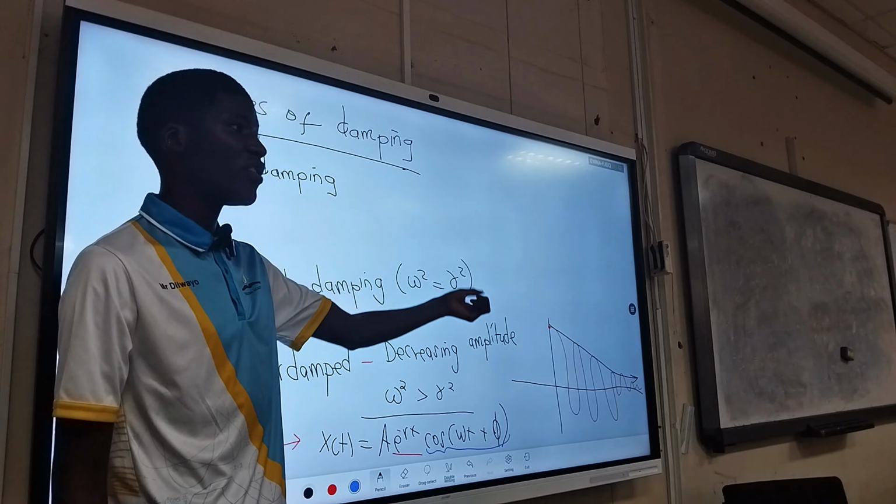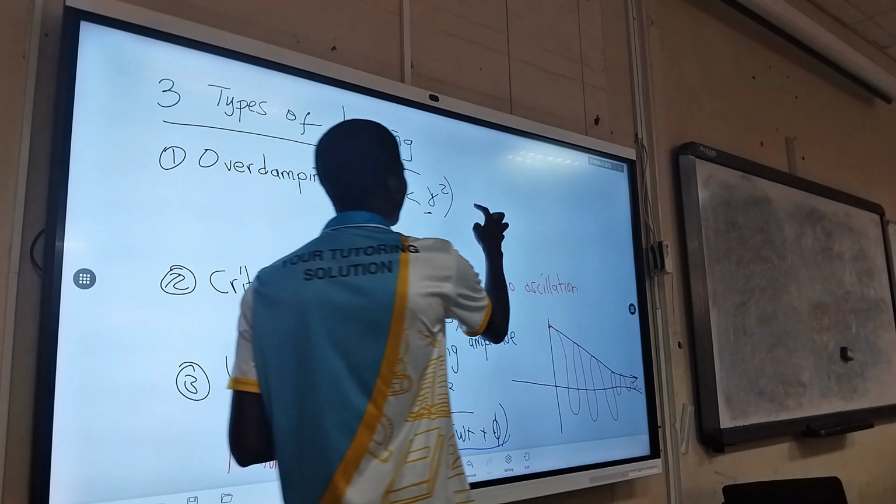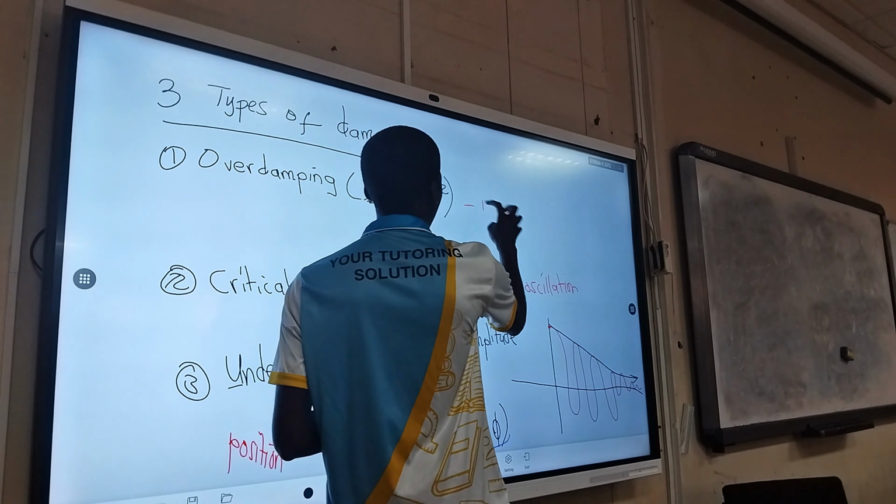So in this case, you send your object away and then it tends to come back to the initial position without oscillating. Cos, because of course remember, is the oscillatory component. And then for this one, if you see there are no oscillations as well. All of them don't have oscillations because you can see in their position equations, they don't have an oscillatory component. They don't have cos. What is the position equation for the over damping?